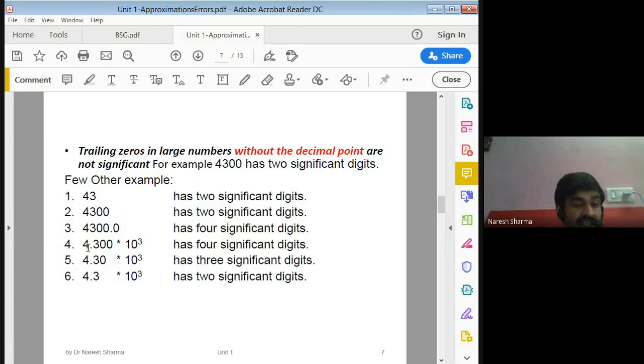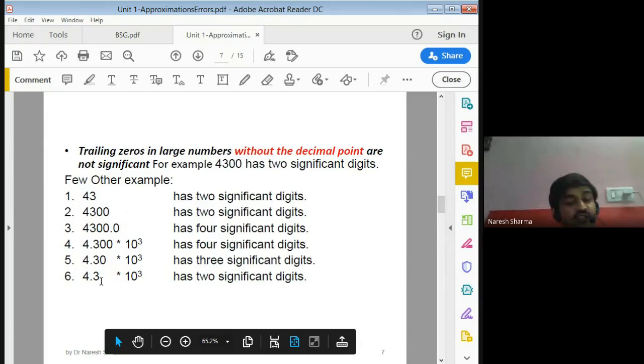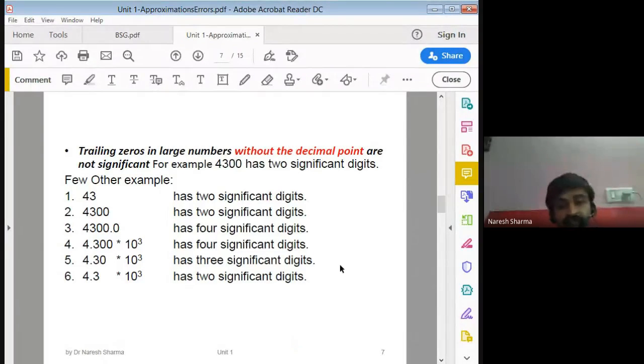We can rewrite this as 4.300 times 10 raised to the power 3. Here also we have 4 significant digits because the zeros are after the decimal point. Similarly, 4.30 has 3 significant digits, and 4.3 has 2 significant digits. Okay, we may discuss the rest in the coming class, so I'm stopping here.